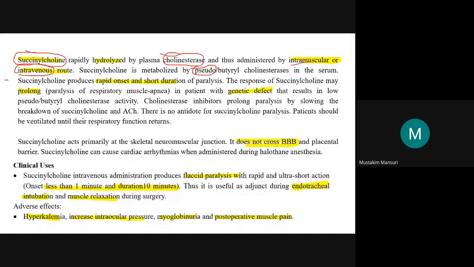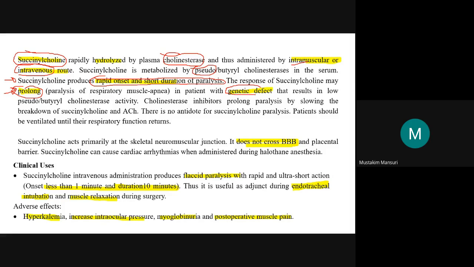Regarding onset, succinylcholine produces rapid onset and short duration of paralysis. This may prolong in the case of a genetic defect.